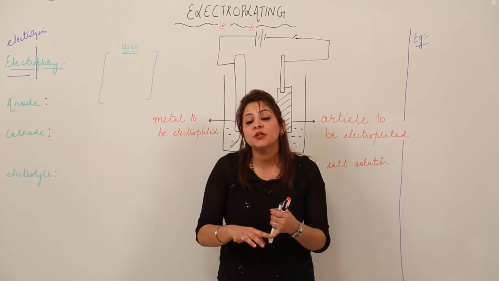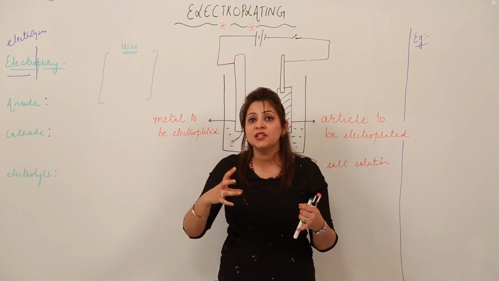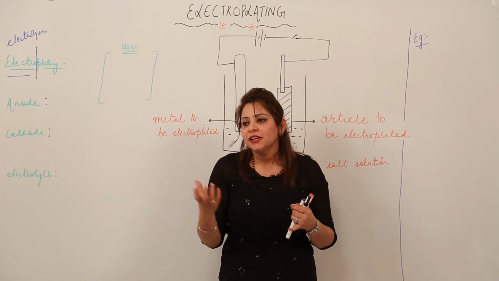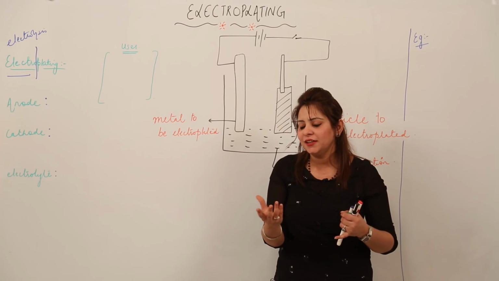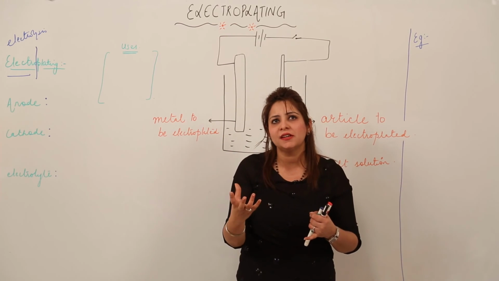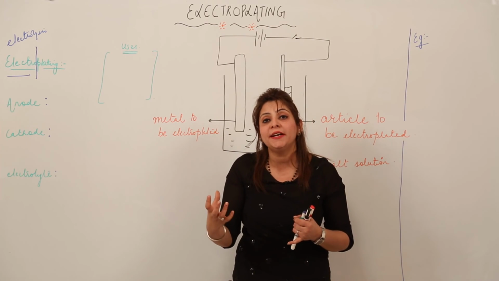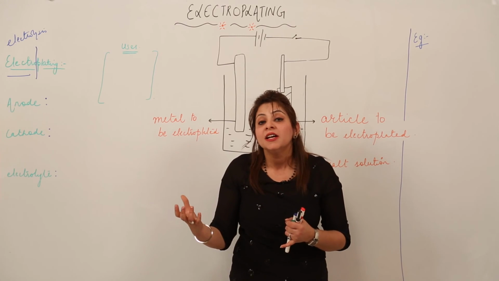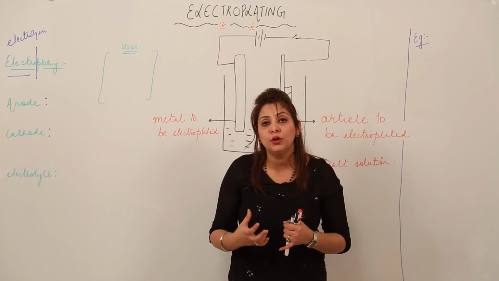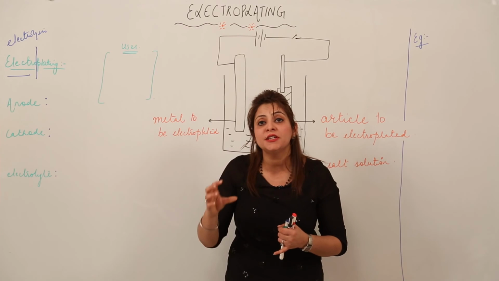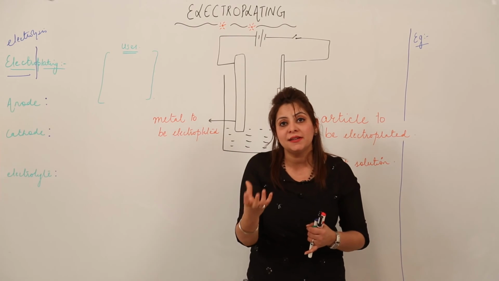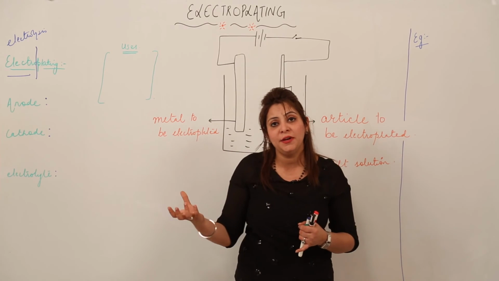Electroplating is used to make jewelry more attractive. You must have encountered jewelry which is just electroplated, on which the gold plating or the silver plating is there. That means they are not actually made of gold or silver, but they just appear to be made of gold or silver.